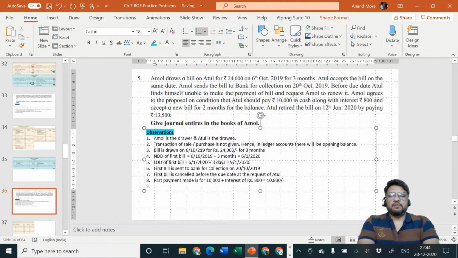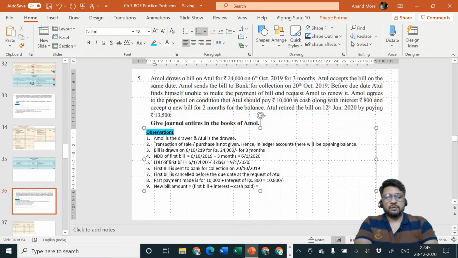Next, accept a new bill for 2 months for the balance. Okay, so what is the balance? New bill amount is equal to first bill plus interest minus cash paid. So the amount of first bill was rupees 24,000 plus interest is rupees 800 minus cash paid is rupees 10,800. So the amount of new bill must be rupees how much? 14,000.